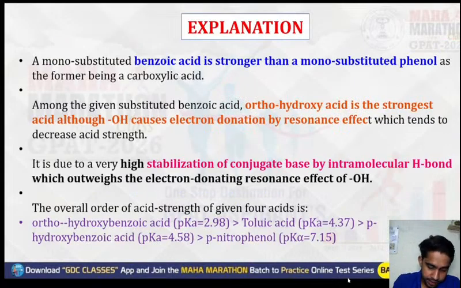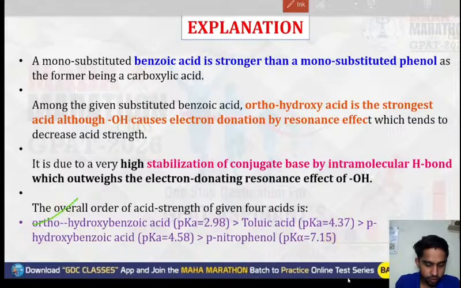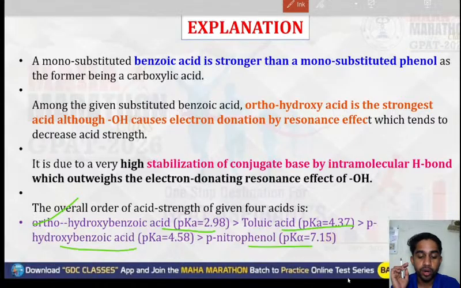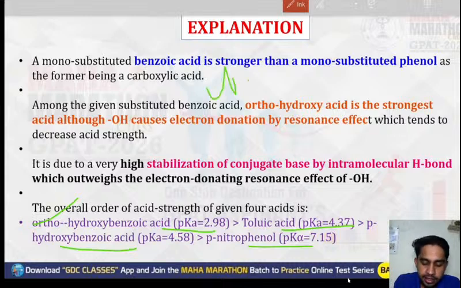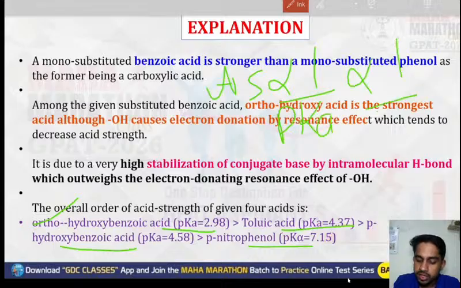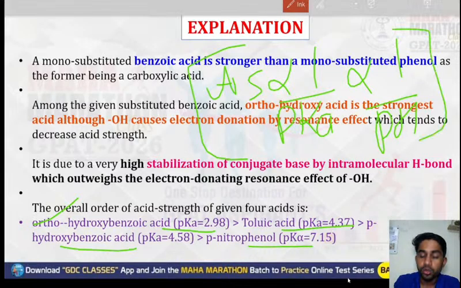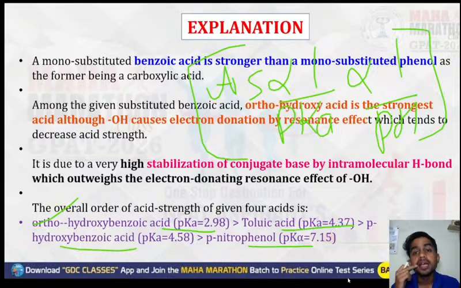Let's understand, there will be some pK values. The ortho-hydroxybenzoic acid pK value is 2.98, toluic acid 4.7, para-hydroxybenzoic acid 4.53, and para-nitrophenol pK 7.15. And we know that acidic strength is inversely proportional to the pK value. Lower the pK, that is 2.98, higher will be the acidic strength. So the correct option was ortho-substituted benzoic acid, due to the presence of the ortho effect.